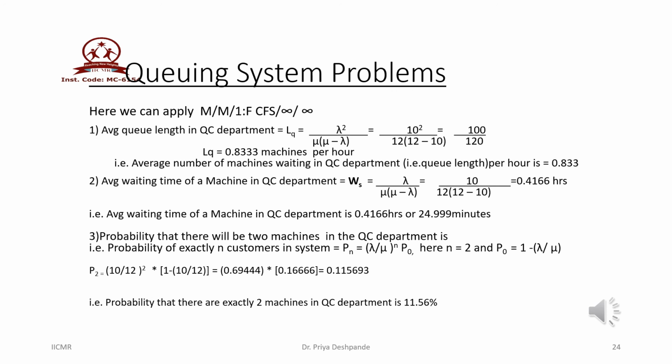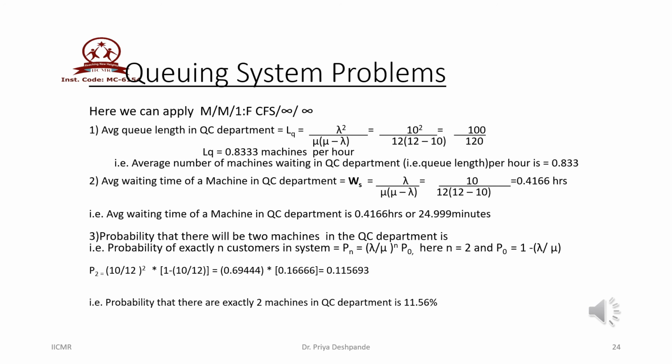Substituting lambda equal to 10 and mu equal to 12 in the formula, we get LQ equal to 0.833 machines per hour. The average number of machines waiting in the quality control department is 0.833 machines per hour.